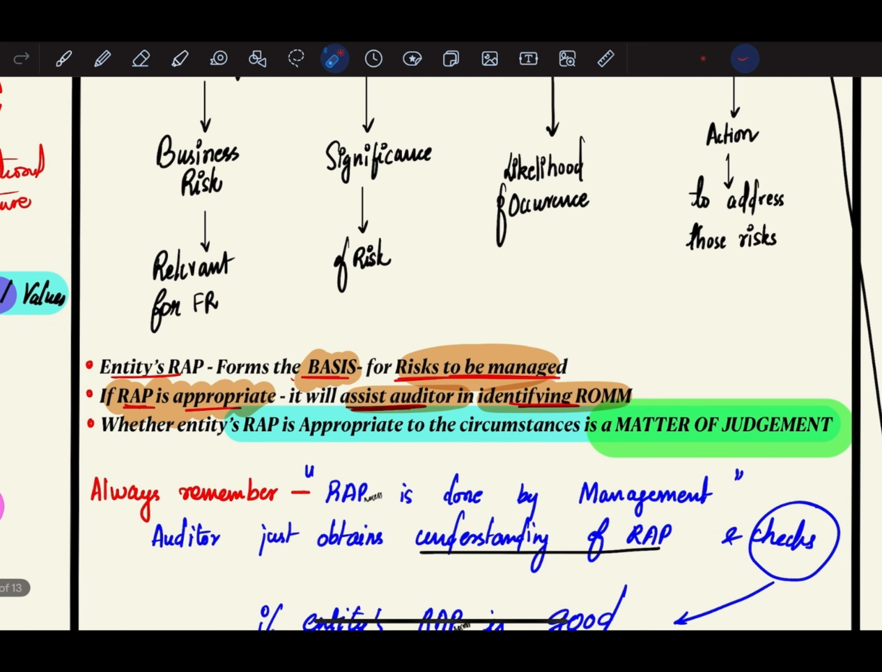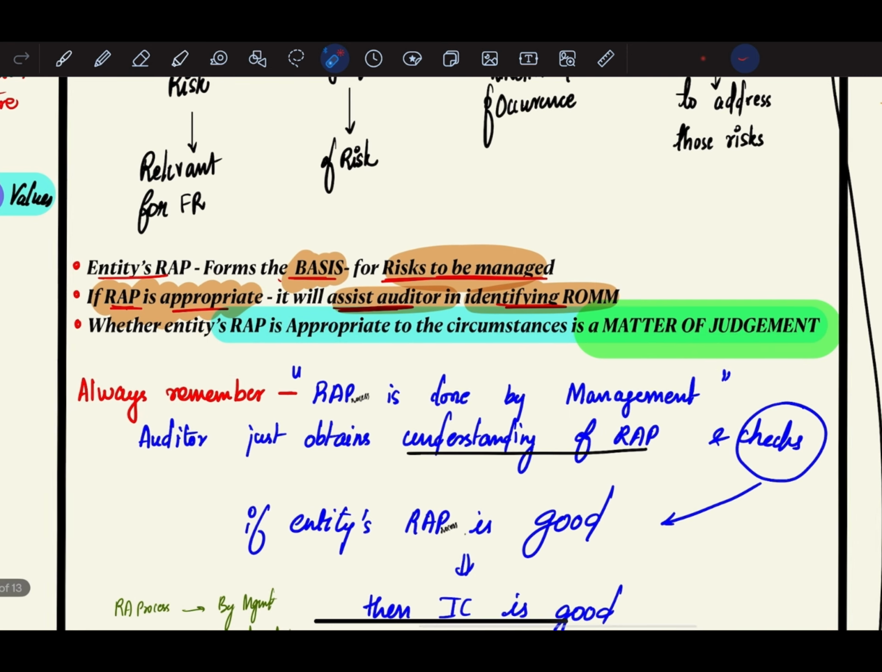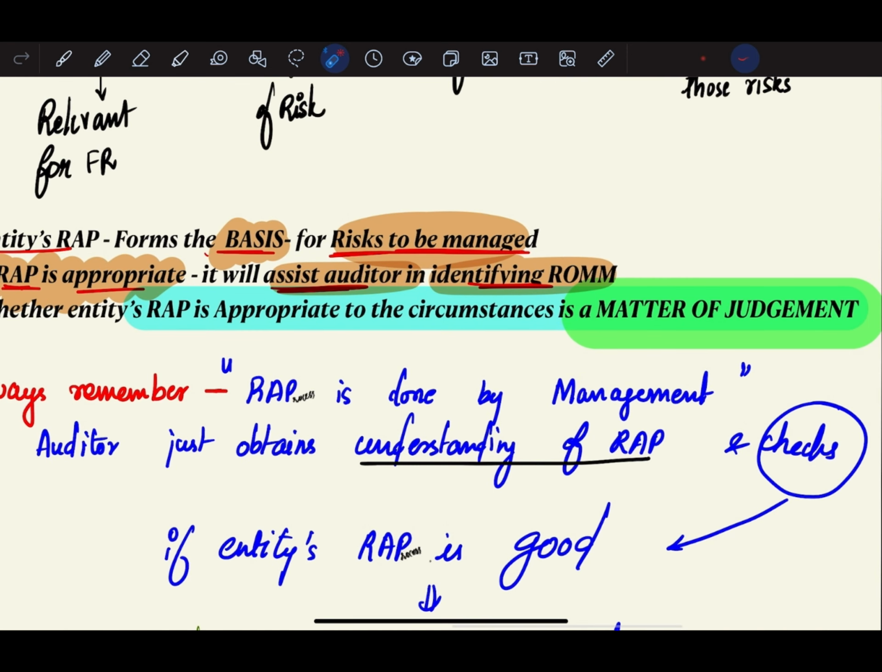So the entity's risk assessment process forms the basis for the risks to be managed. It is basically the process that will form the basis for what all risks the entity needs to manage. And if the risk assessment process is appropriate, it will assist the auditor in identifying the risk of material misstatement. Whether the entity's risk assessment process is appropriate to the circumstances is a matter of judgment, so ultimately the auditor has to judge whether it is appropriate or not.